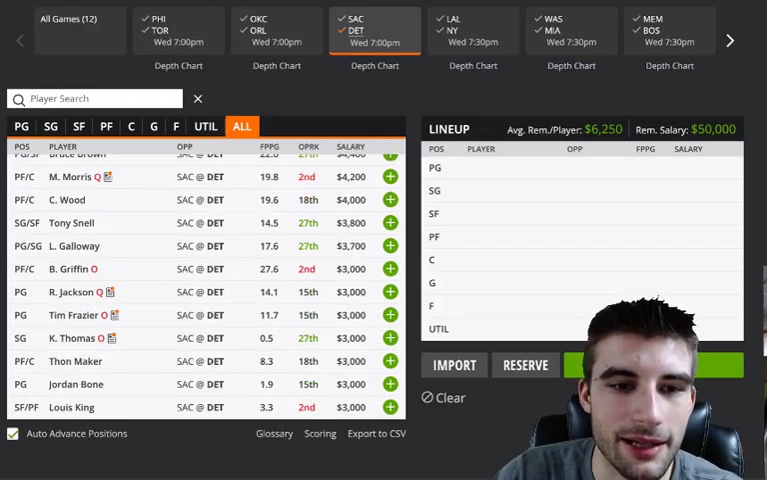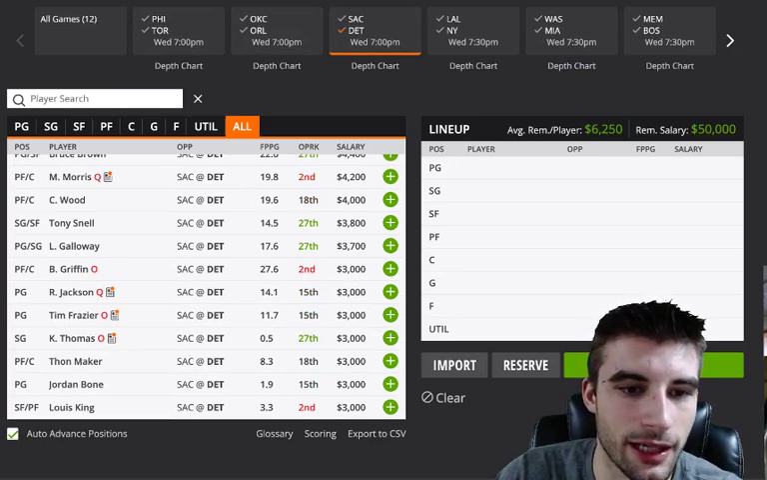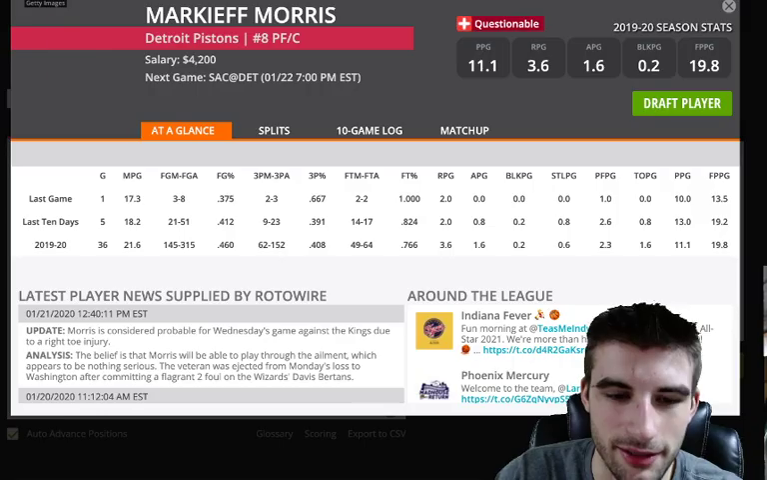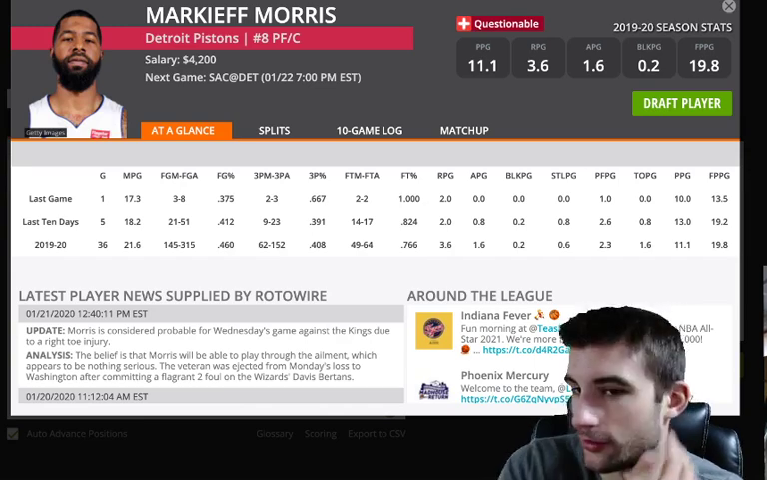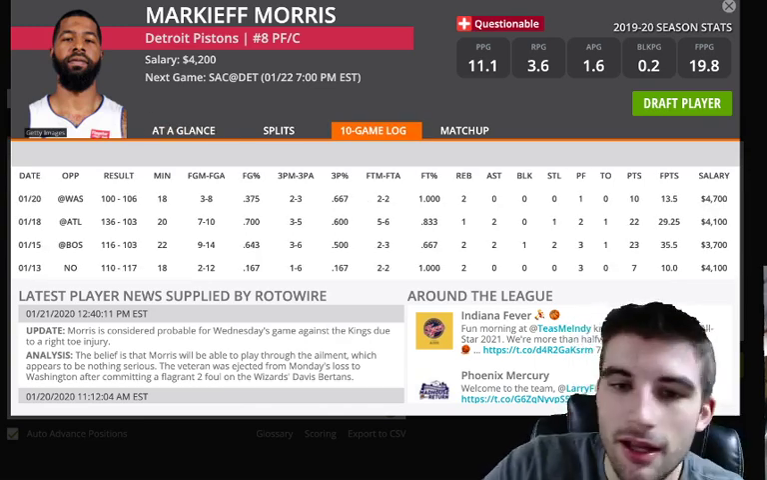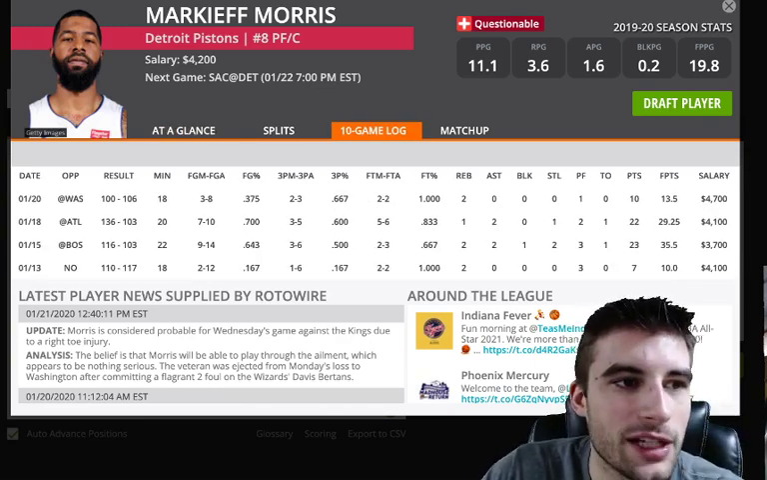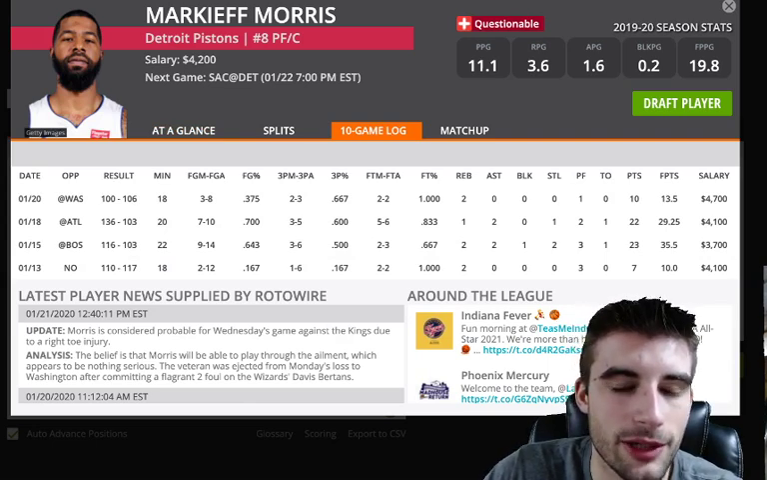So you could look at guys like Markieff Morris and Christian Wood. Now, Markieff Morris is listed as, okay, he's listed as probable. I was making sure they didn't throw me a curveball, and he got listed as questionable randomly. But if Drummond's out, Markieff Morris is at 0.96 points per minute. And at 4,200, that's not a bad price tag.